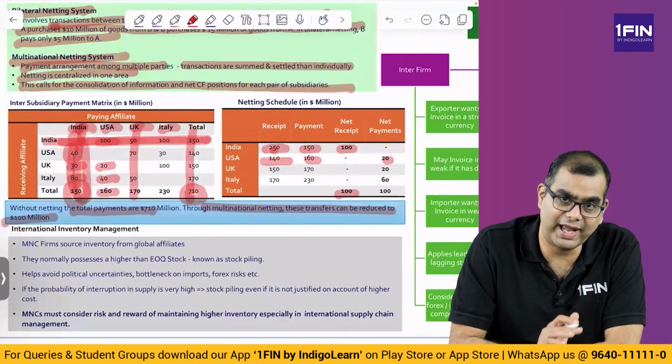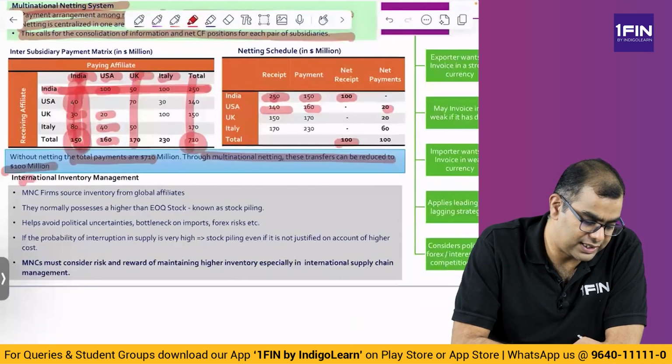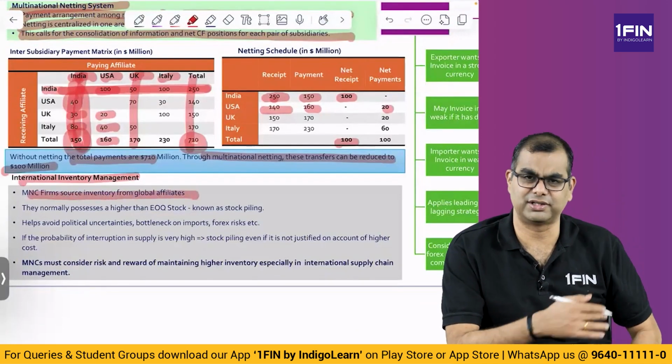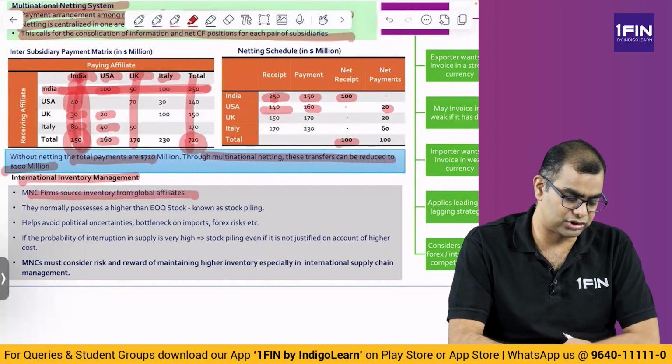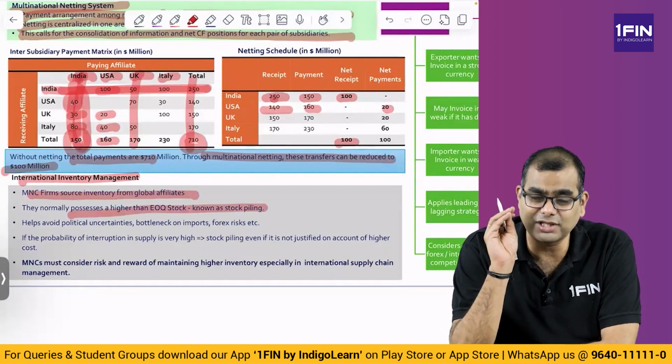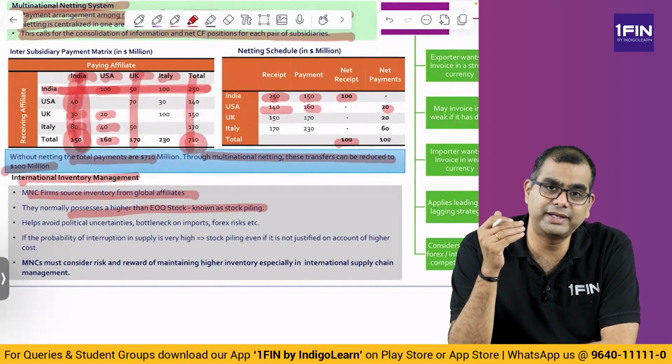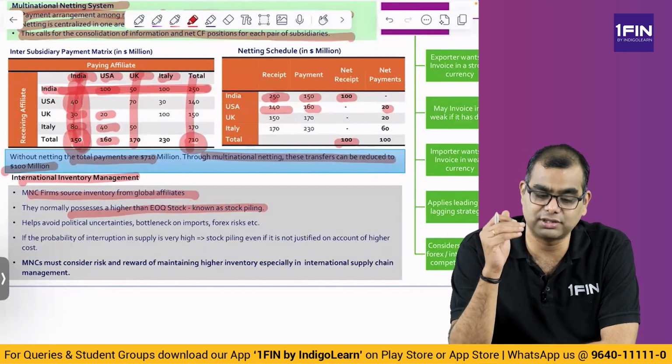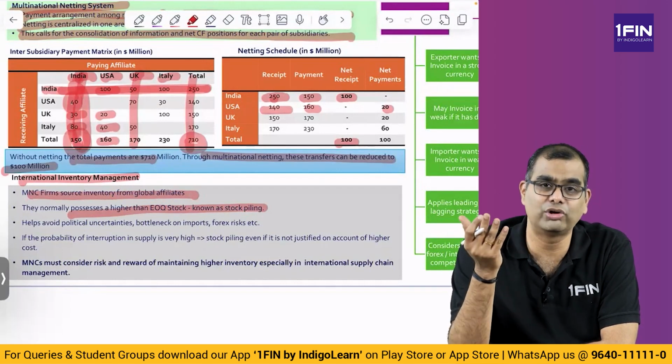Now we have discussed cash. Now we are coming to inventory. International inventory management, how does it happen? MNC firms source inventory from global affiliates. Obviously, they have multiple places from which they source. Normally they possess higher than EOQ stocks, known as stockpiling. So because they source from multiple places, they always maintain more than EOQ stock. That is not just the economic order quantity, they maintain more than that.